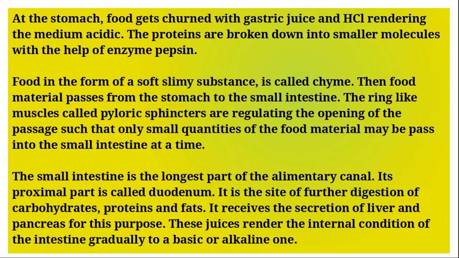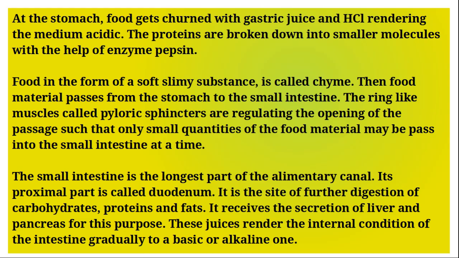Then the food material passes from the stomach to the small intestine. The ring-like muscles called pyloric sphincters regulate the opening of the passage such that only small quantities of the food material may be passed into the small intestine at a time. The small intestine is the longest part of the alimentary canal. Its proximal part is called duodenum. It is the site of further digestion of carbohydrate, protein and fats.